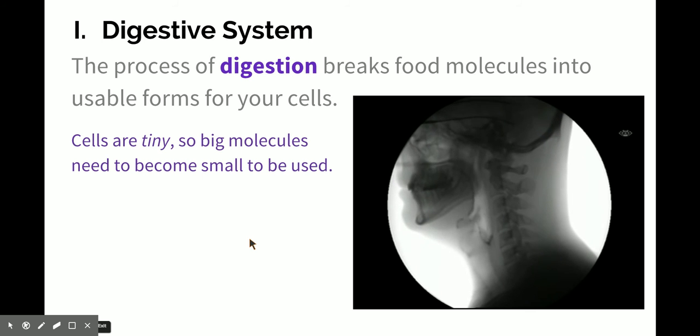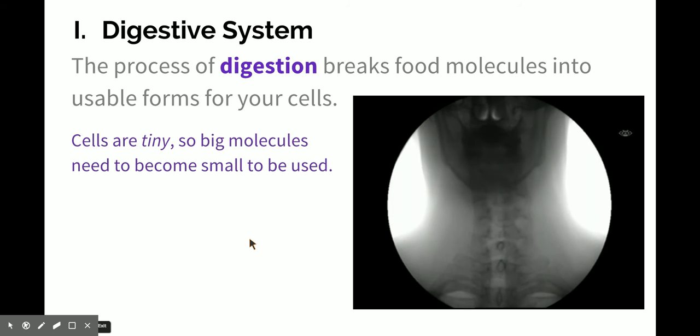Every single one of your cells needs resources, so atoms to build itself and energy to run itself. Those cells are going to get those atoms and that energy from the food you eat. But we need to make sure first that those big molecules that you take in are converted down into small molecules so they can actually enter the cell. And that's what the digestive process does.